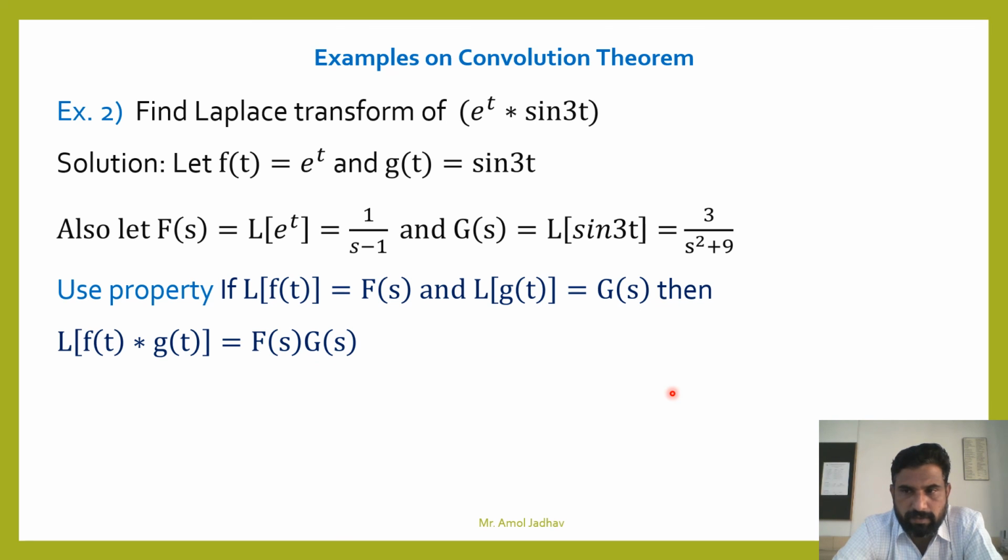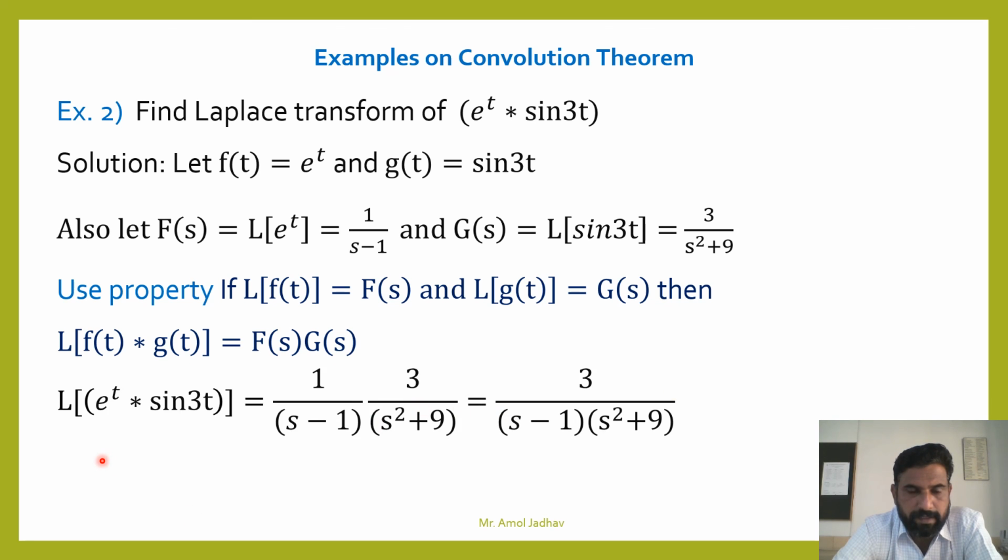So here the Laplace transform of e raised to t star sin 3t is 1 upon s minus 1 into 3 upon s square plus 9, the multiplication of F(s) and G(s), that is 3 upon (s minus 1) into (s square plus 9). This is the Laplace transform of the convolution of e raised to t and sin 3t.